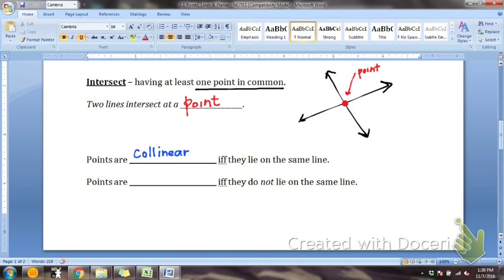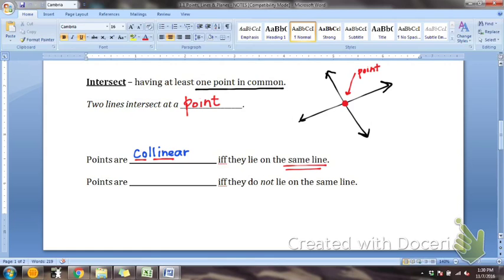Together and on. Okay, we see line. And what does co mean? Together. Together, right? You have co-employees, you work with them, you go to a co-op, you do that together. Co means together on the same line. So if they are on the same line, they are called collinear. That's a vocabulary word, collinear.